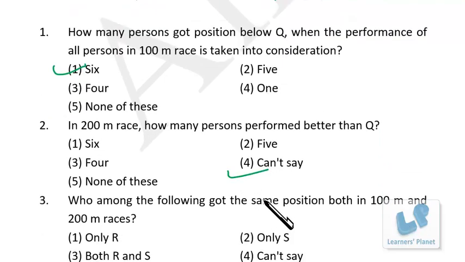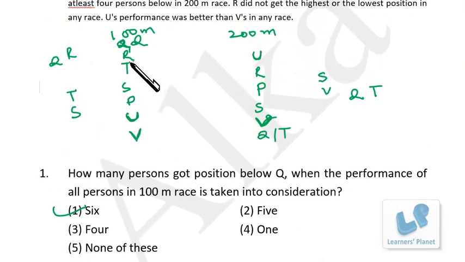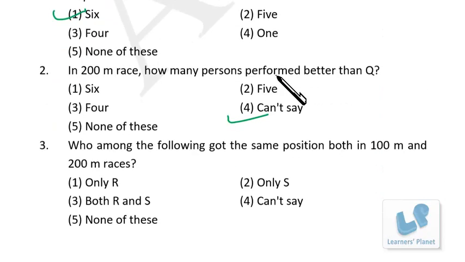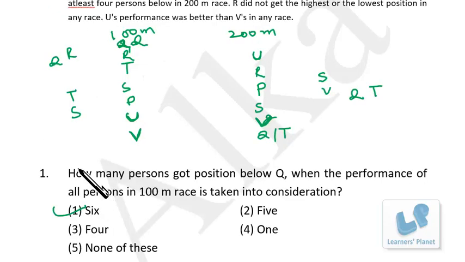Who among the following got the same position both in the 100 and 200-meter race? So in this case, R is at second rank and R is at second in the 200 race also. So R. I guess no S. I just check once again.